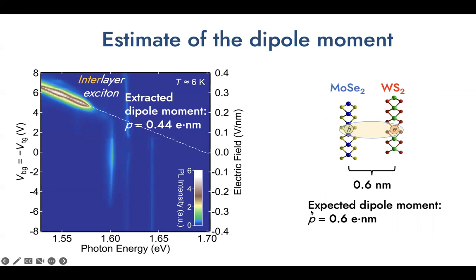And these two values are generally in agreement with each other. So basically, this means that the electron and holes that are generating this interlayer exciton are indeed sitting in the two TMD layers in our heterobilayers.